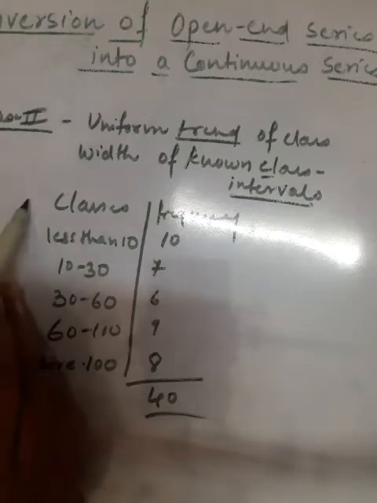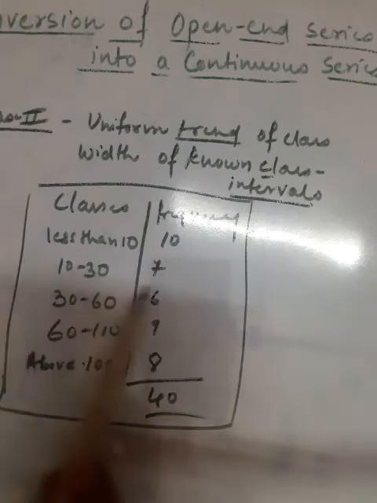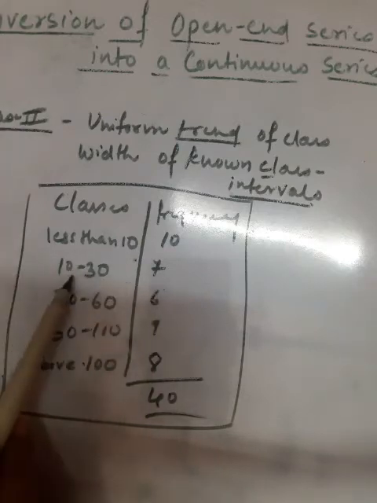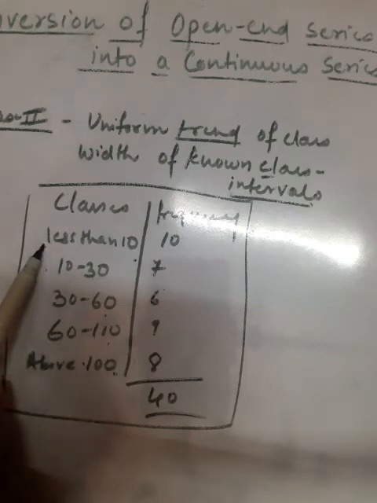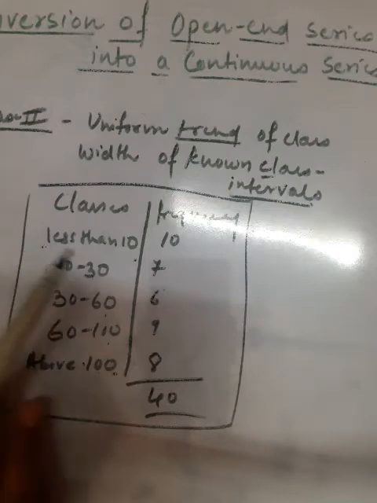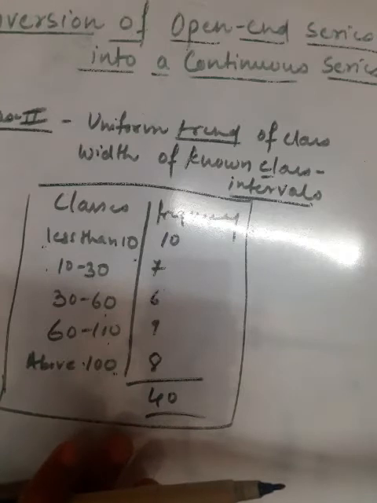Now come to the point. That is the table of an open-end series, where you can see the class interval of 10 to 30 is 20, 30 to 60 is 30, 60 to 100 is 40, and above 100 you have to find out the upper limit of this class, and the lower limit of the first class. Then that series can be converted into a continuous series. How can we do this?